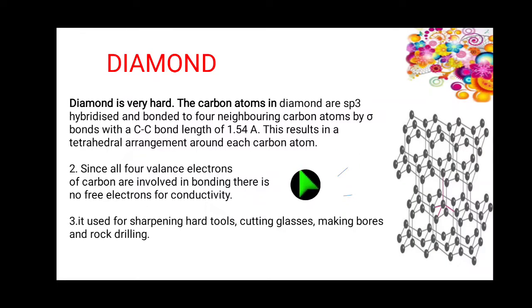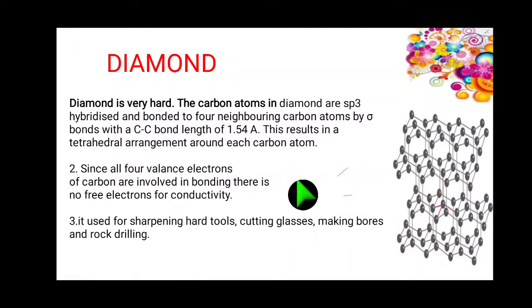Since all 4 valence electrons of carbon are involved in bonding, there is no free electron for conductivity. So diamond does not conduct electricity.